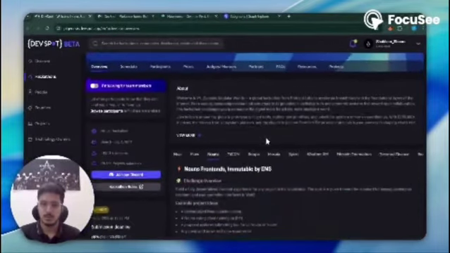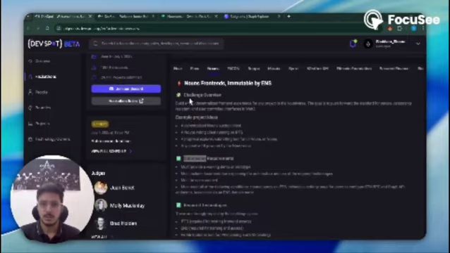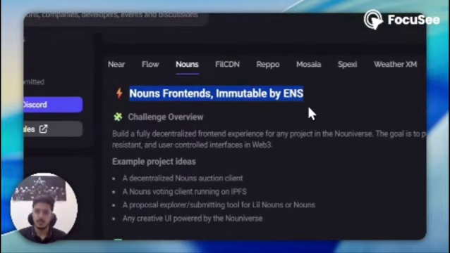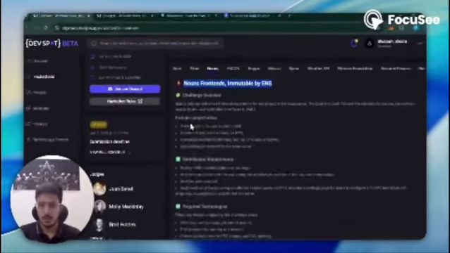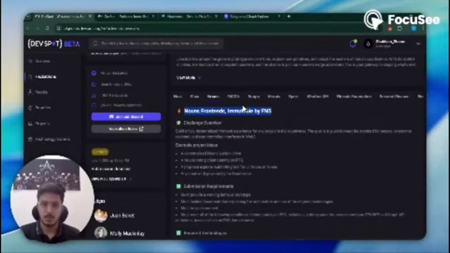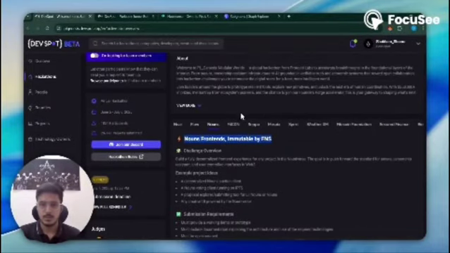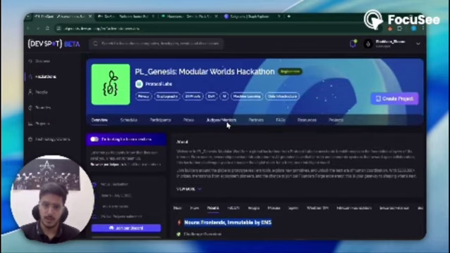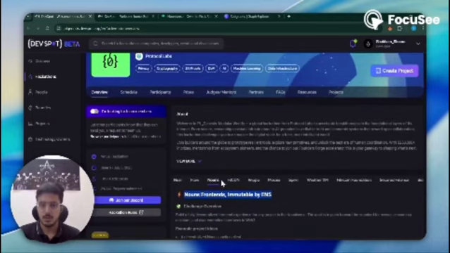So firstly, let's go through the problem statement. This is the problem statement: Nouns frontend, immutable. Let's talk about this. I was searching on this hackathon and there are a bunch of problems, so I've chosen the Nouns.